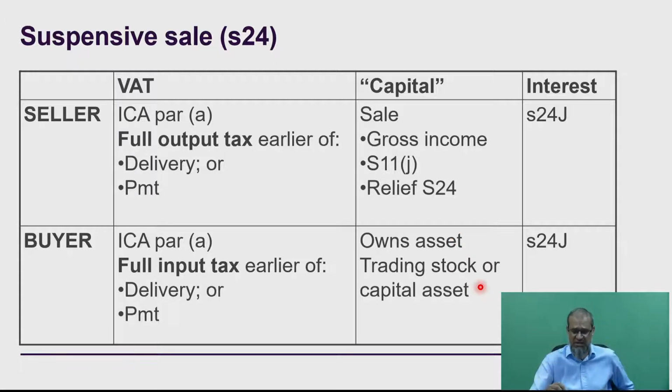What about interest then? Interest is simple. I taught that to you also in the past lecture, and what we said is if it meets the definition of Section 24J, quite simply, it meets the scope requirement, then we're going to go day-to-day calculation, both for the buyer as well as the seller. So that's quite simple in terms of how we're going to deal with the interest component. If it does not meet the definition of Section 24J, we're not out of scope, we're not finished. We can still go to Section 11A to determine whether we can actually get the interest deduction or accrue the interest under gross income accordingly.